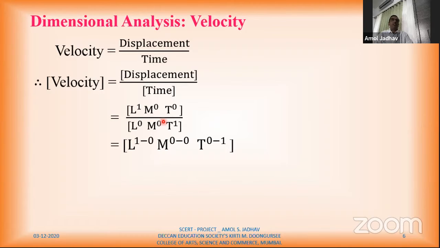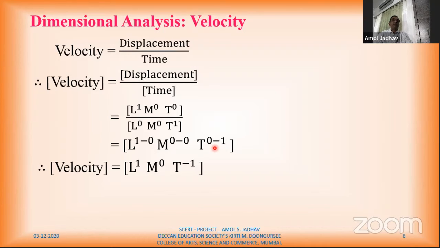Therefore, now I'll solve this. So since there is division, now here this 0 will subtract from 1. So powers of L. Here there is 1, here there is 0. So L raised to 1 minus 0, since there is division. Then M raised to 0 minus 0. T raised to 0 here, and here T raised to 1. Now this T raised to 1 becomes here minus 1. So T raised to 0 minus 1. So my final dimensions for velocity are L1, M0, T minus 1.